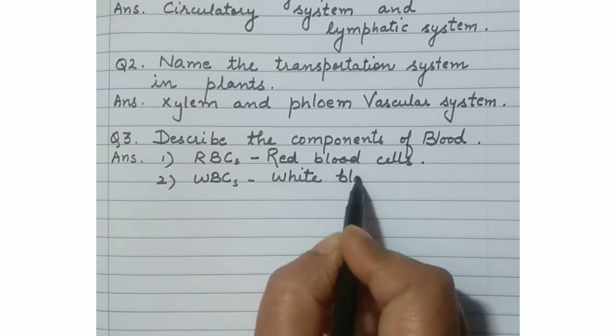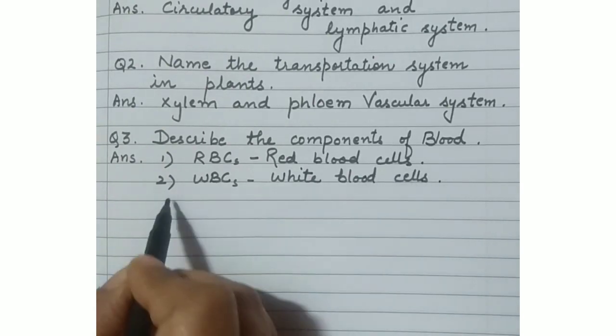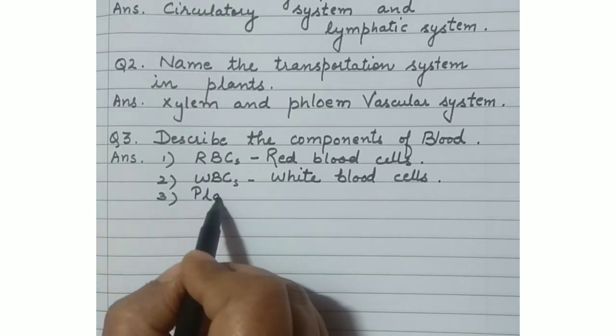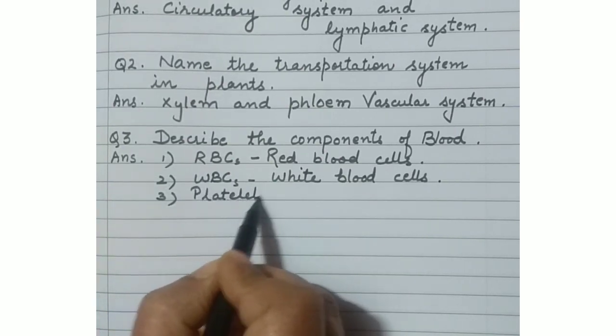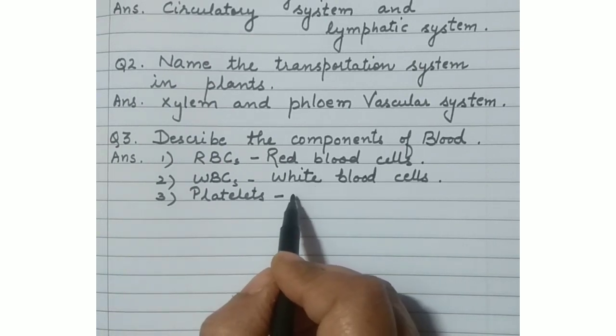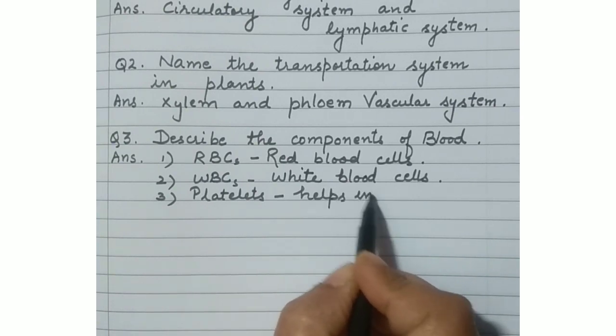As the name indicates, white blood cells. These cells contain the disease-fighting cells. Okay, like lymphocytes and monocytes, which fight against diseases and make up our immune system. Now, the third one is platelets. Platelets help in blood clotting.